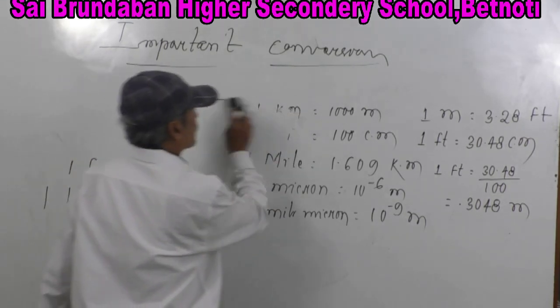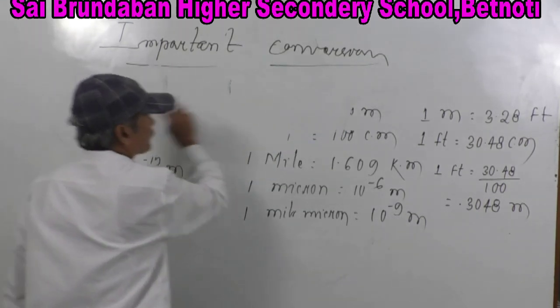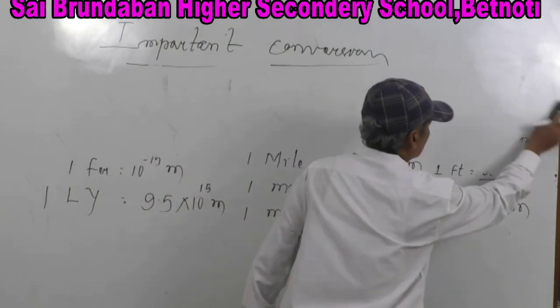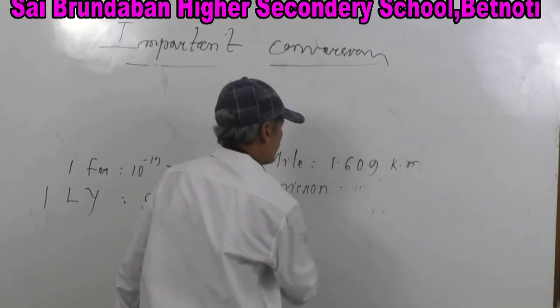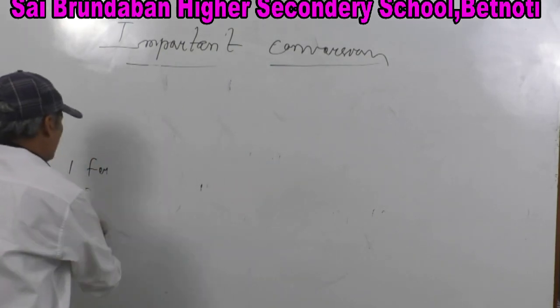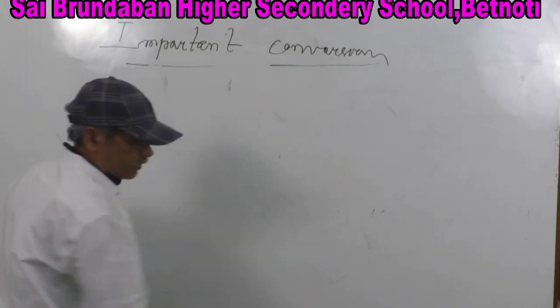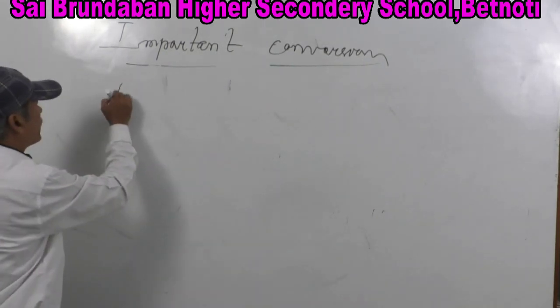Then come to mass. This is another fundamental quantity, mass.